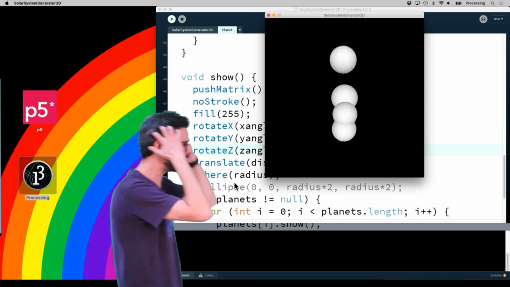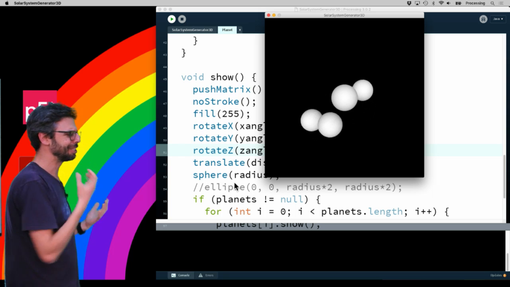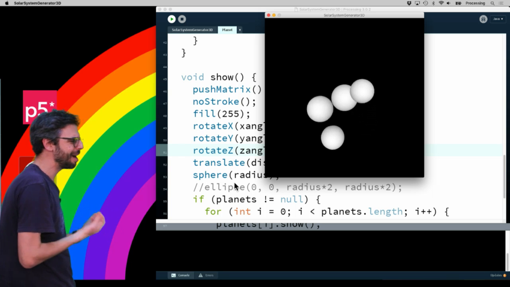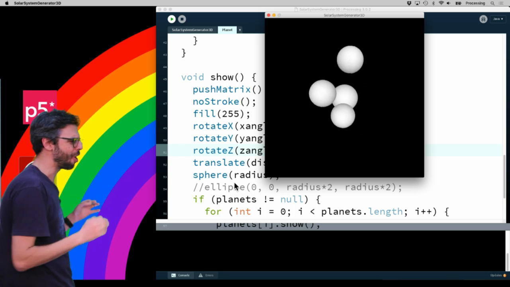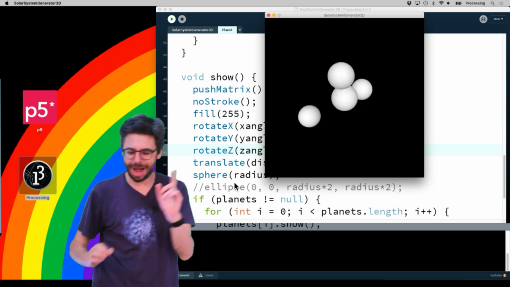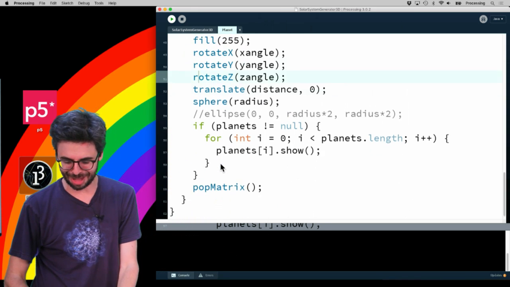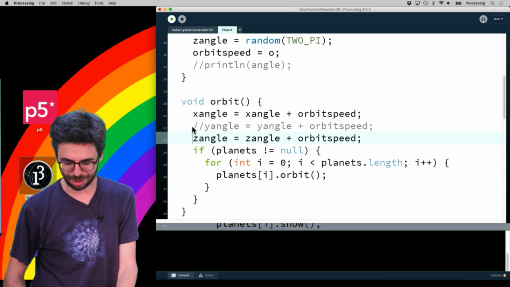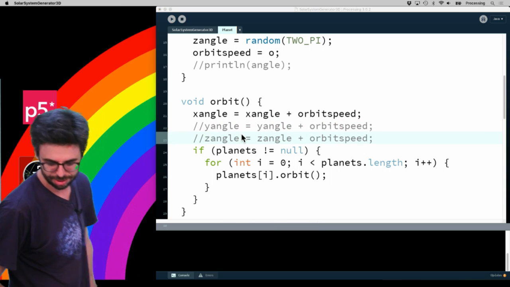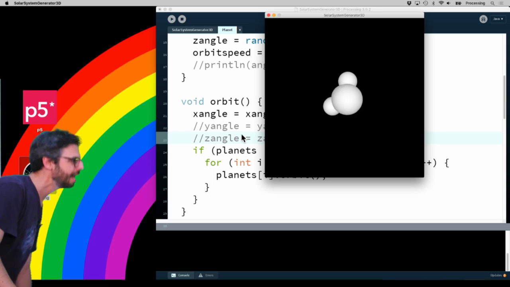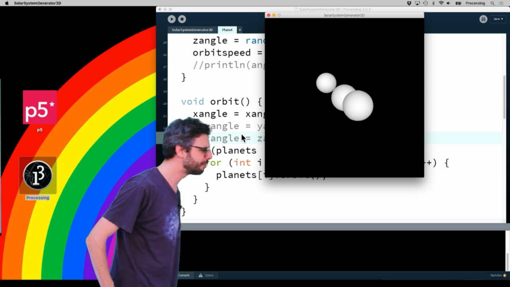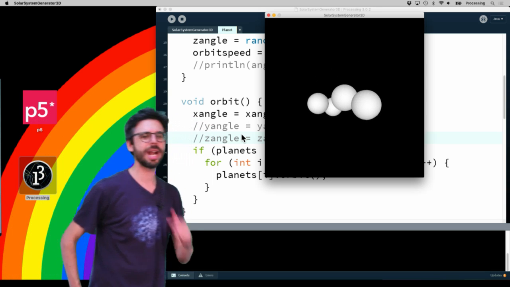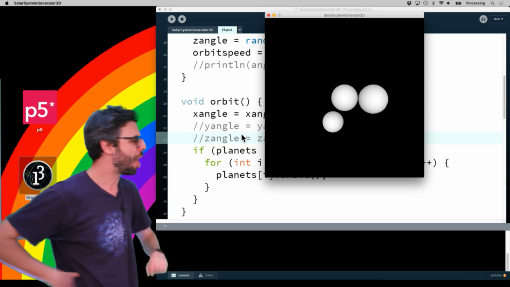Now everything is rotating, I just realized, with the same speed along all of them, so we're getting these crazy things. So probably what I should do in terms of adjusting the orbit function is I should actually just pick one axis to change the angle. And let's see what this does. And this is kind of doing something. Oh wait, boy, oh my God.